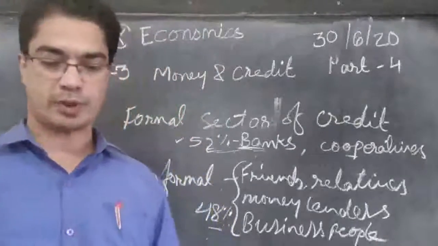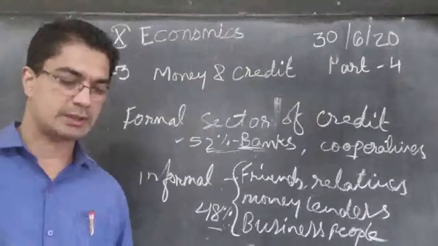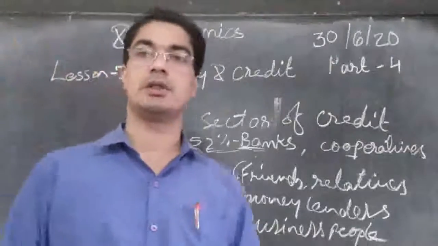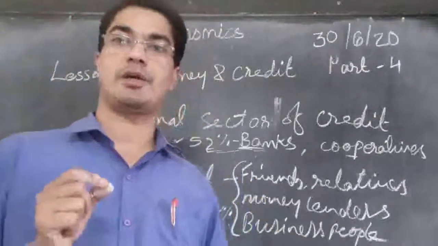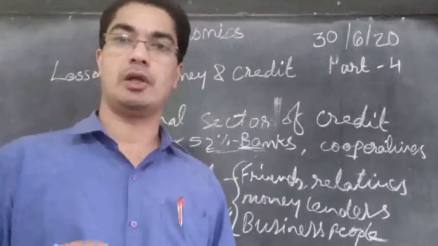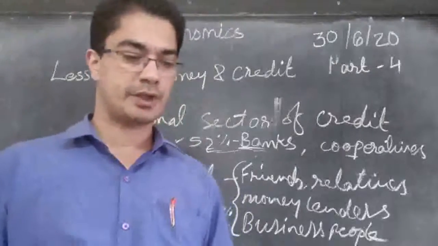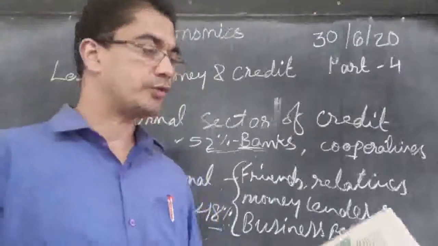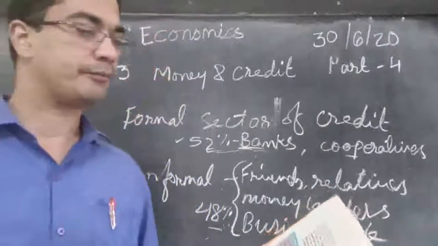So it is the responsibility of the government to make sure that these benefits are reaching the poor. They are able to get loans at a cheaper interest rate and so on. So a few questions are there, you can just see.